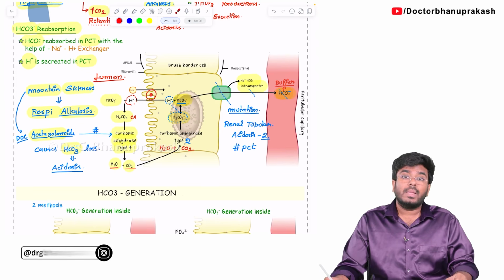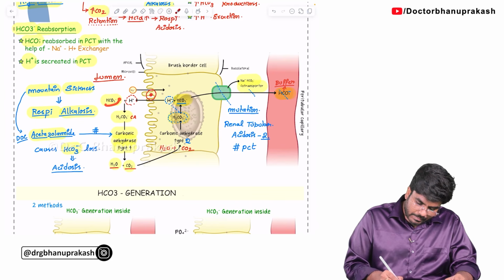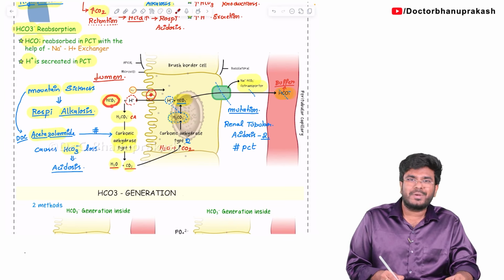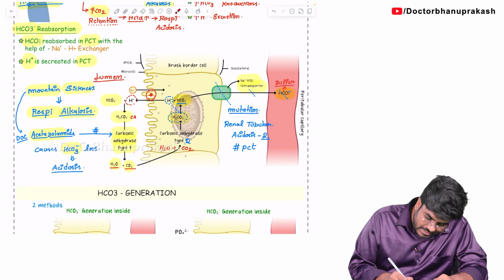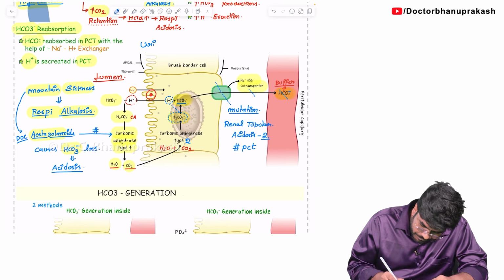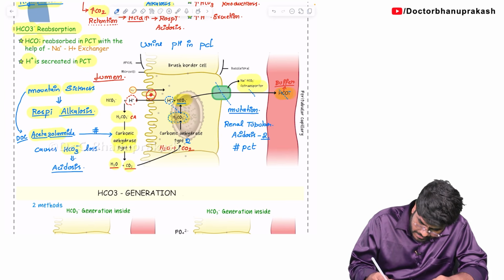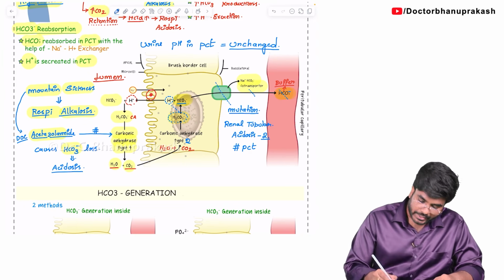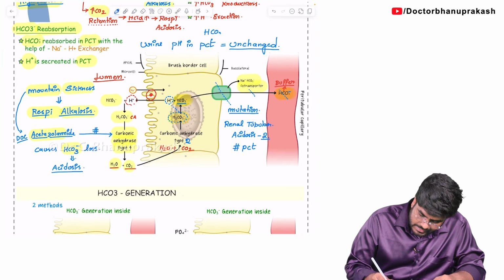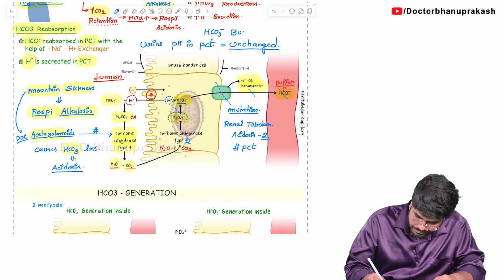The answer is no, because there is base. Immediately this buffer, bicarbonate, will neutralize the acid. So urine pH is unchanged. Urine pH in the PCT is unchanged because there is the HCO3 minus bicarbonate buffer.